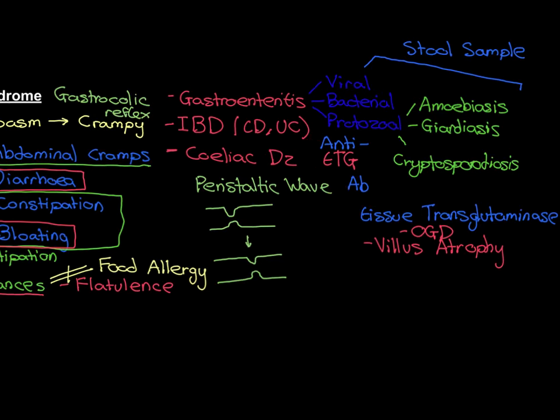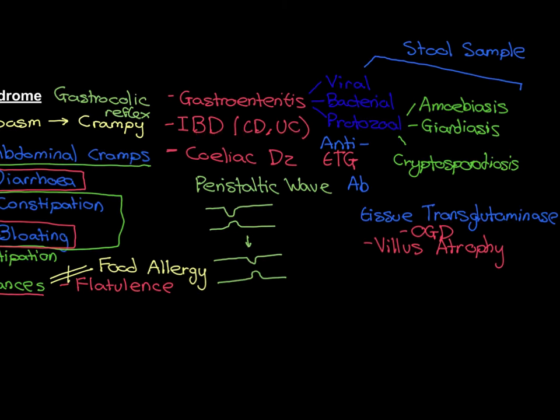So if someone does have IBS and we're doing the checks to make sure that they don't have these conditions, what we would do is a stool sample to rule out gastroenteritis, and we'd also do an anti-TTG antibody test to rule out celiac disease. Of course, we wouldn't send them for this quite invasive procedure unless this came back positive. But if they don't have this, then this will come back negative, presumably, and we won't ever progress to this invasive procedure.